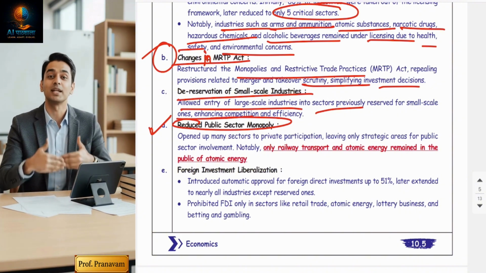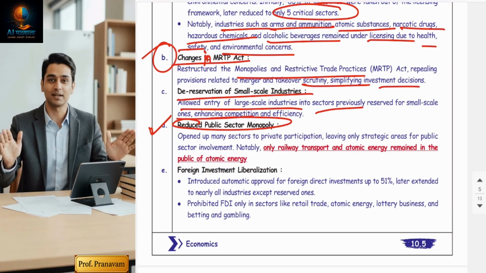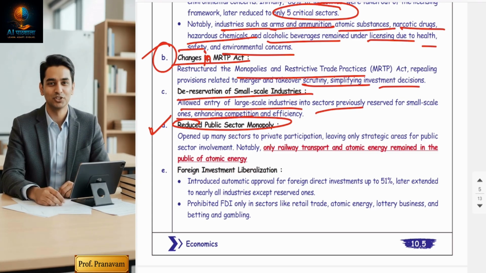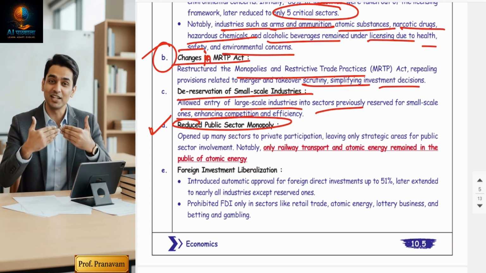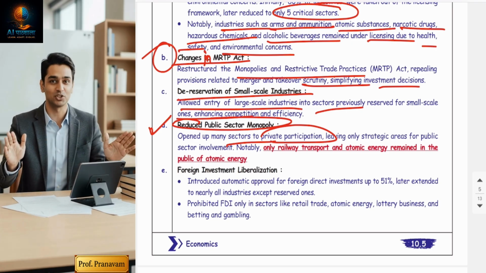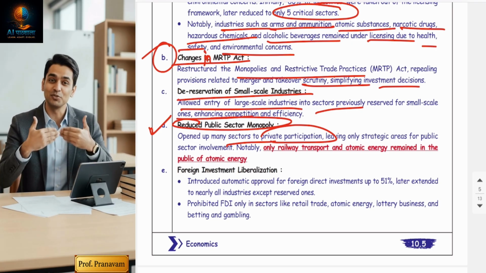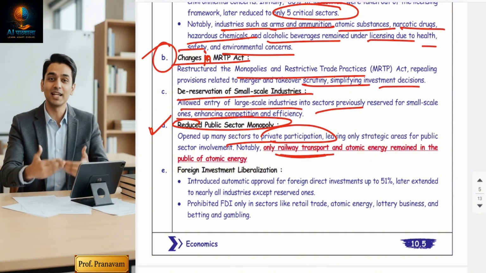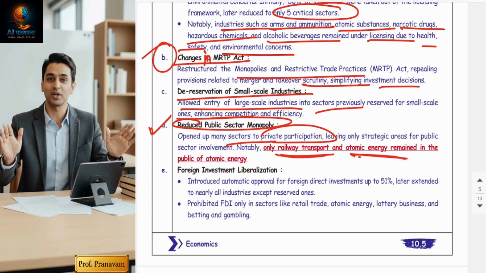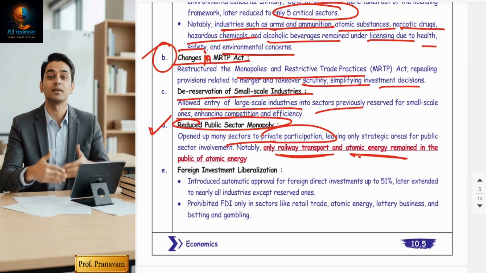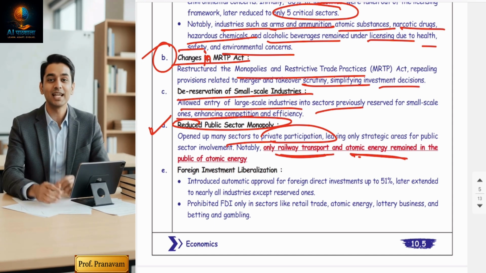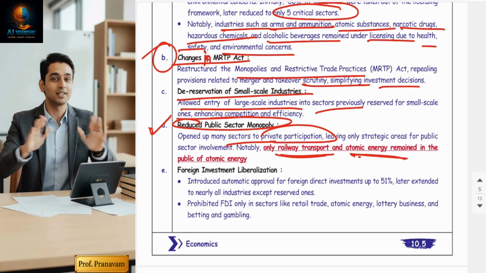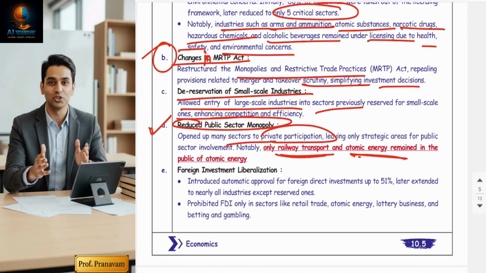Because of this intention, the government sold all its companies to the private sector, and the private sector came into existence. Many sectors were opened up for private participation. Majorly all sectors are open for the private sector, except two, that is railway and atomic energy. These two remain with the government even today because they cannot be given to the private sector. Except these two sectors, all sectors are privatized. Here the picture comes: the era of privatization started in India from 1991.